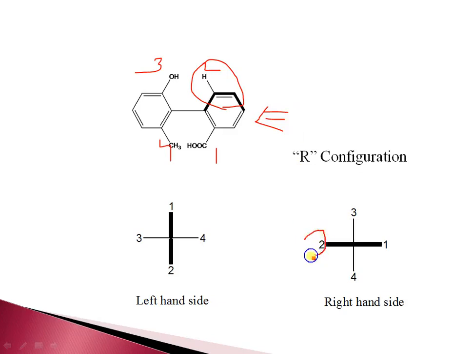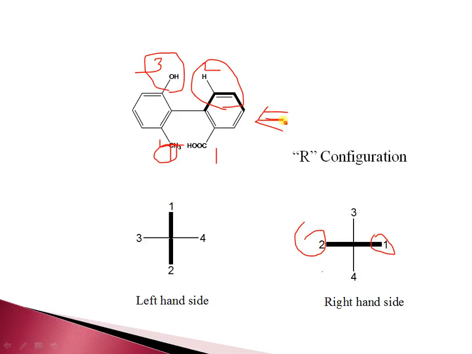So the second number is on the left hand side, the first number is on the right hand side, and the third is on the upper and the fourth one is on the lower side. This vision is from the right hand side. Like this we assign the molecule.